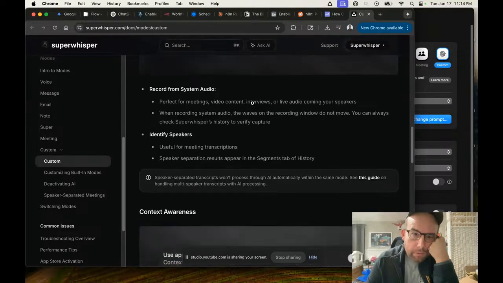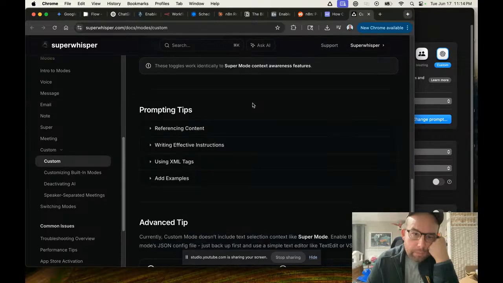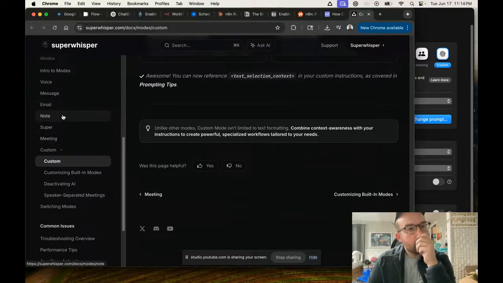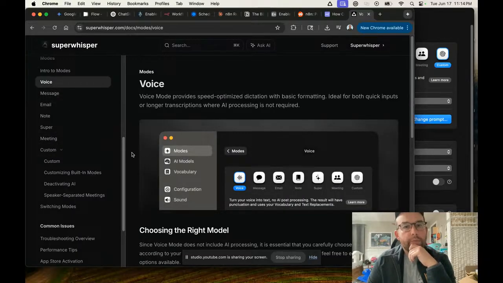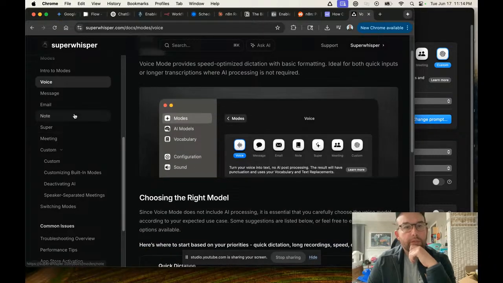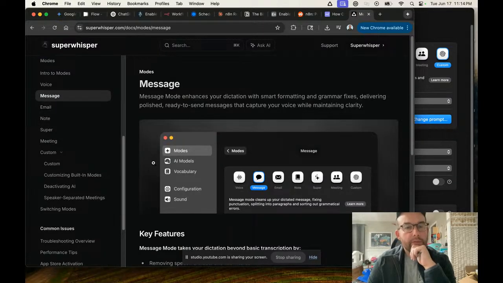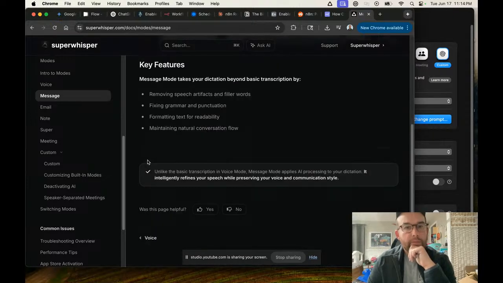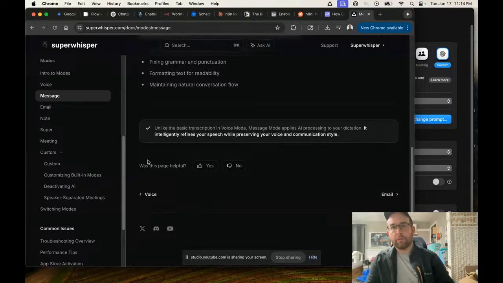Instructions, audio, speakers, context aware, prompting, advanced tips, voice, mode, speed, optimize, quick inputs. AI transcription is not required. Message, dictation, fixes grammar for a message. So we send a message through Super Whisper to where?